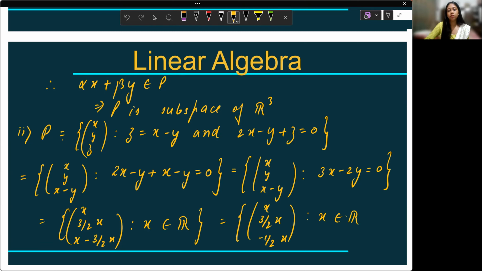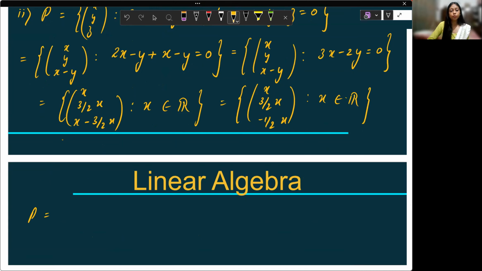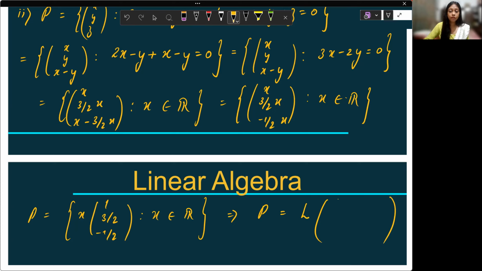x belongs to real. I can take x common, and you can clearly see that this can be written as x times (1, 3 by 2, minus 1 by 2), x belongs to real. So can I say that it is a linear combination of a set containing this vector? I can clearly say that P is a linear combination of a set containing only this vector, 1, 3 by 2 and minus 1 by 2. And since it is a non-zero vector, this set is a linearly independent set also. So that's the basis.